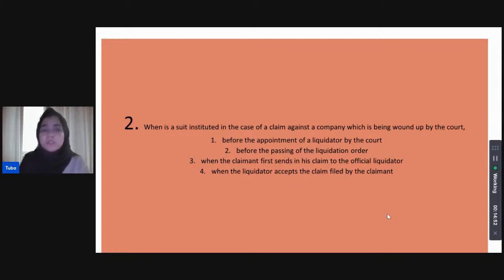So, when can a suit be instituted where there is a claim against a company, the company that is being wound up by the court?